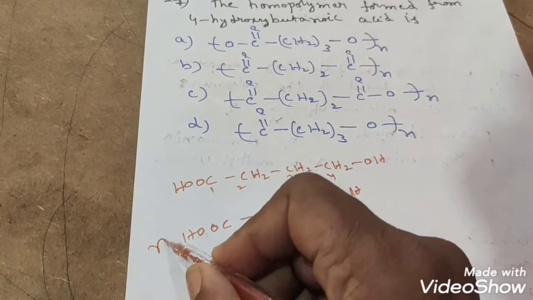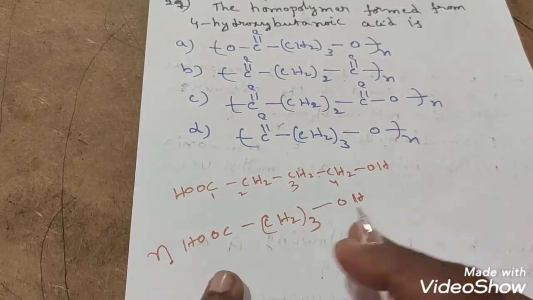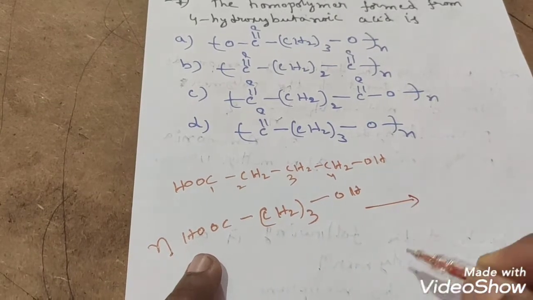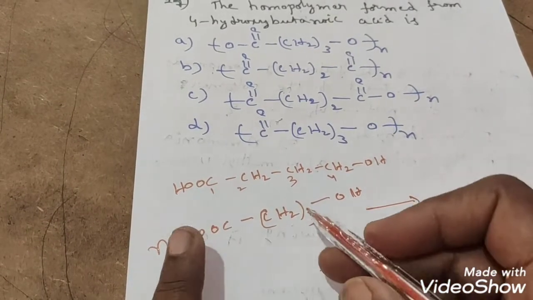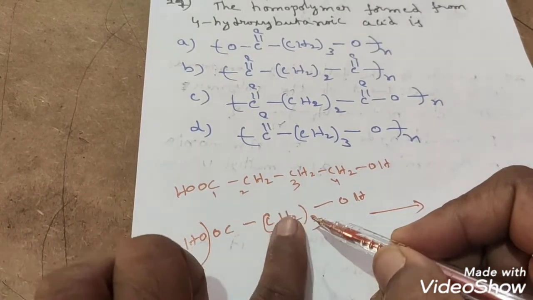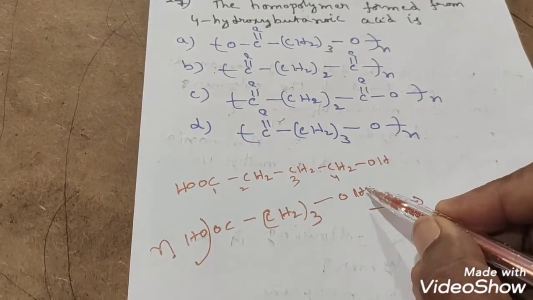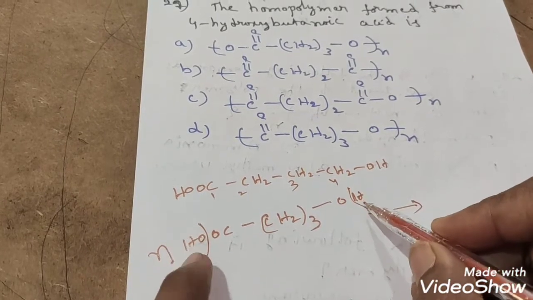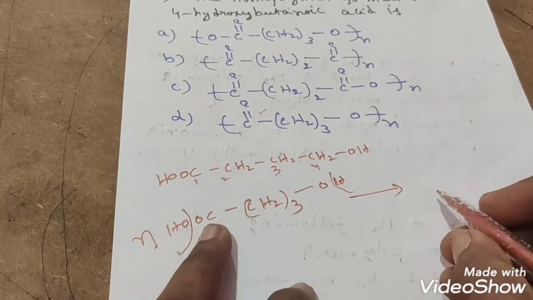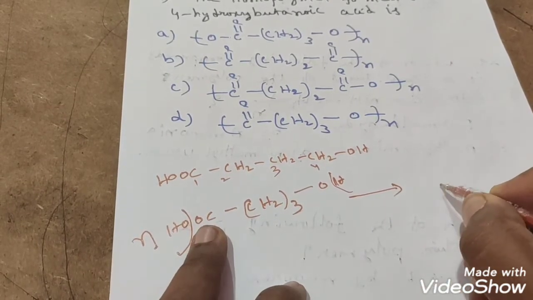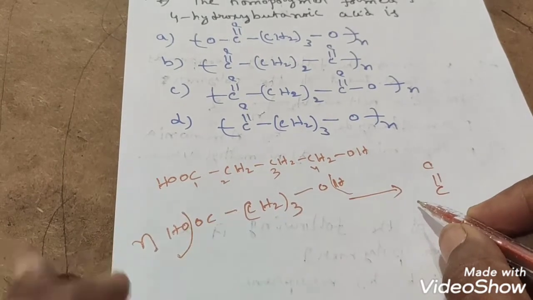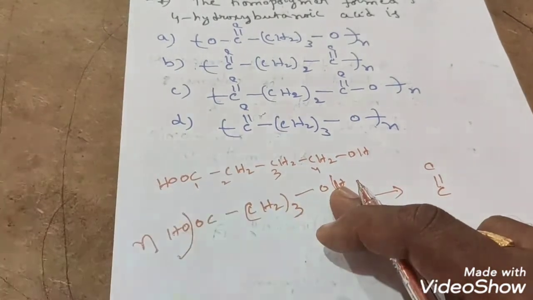This one will undergo n moles. N moles of this compound will polymerize, and it produces what compound? In the polymerization what will happen? Here one of the OH groups is removed as a water molecule. If you add the same compound to this side, hydrogen is there; that hydrogen and this OH are liberated as a water molecule, correct? So then what group is left here? That is CO, C double bond O. This will be joined with this oxygen in another compound, correct or not?